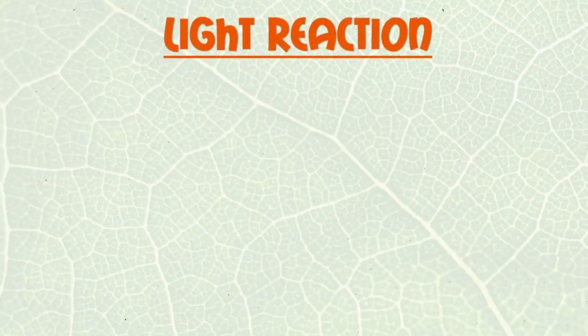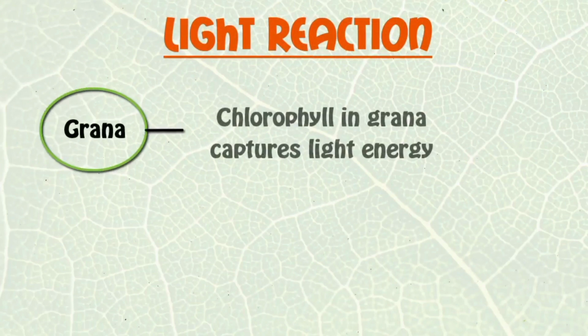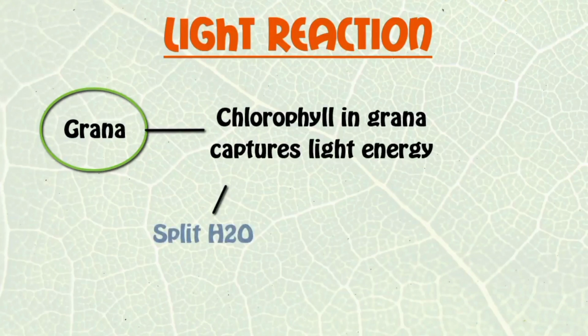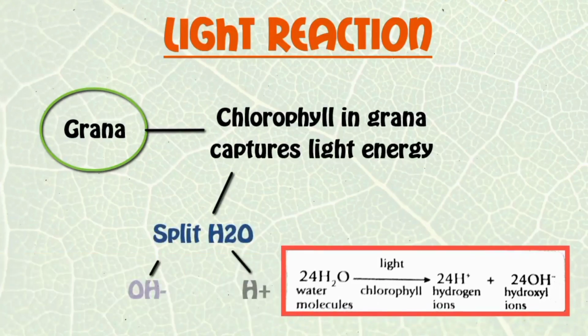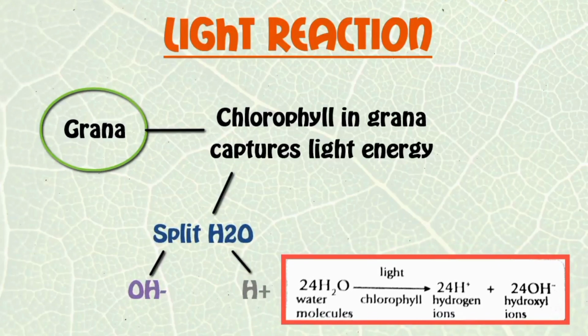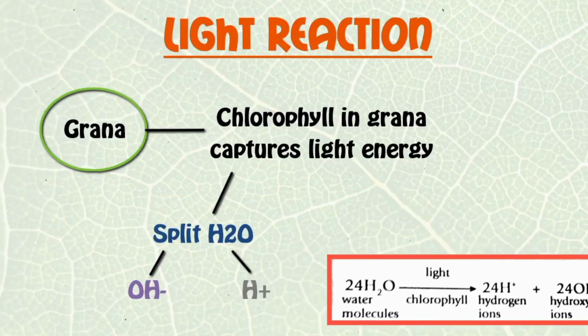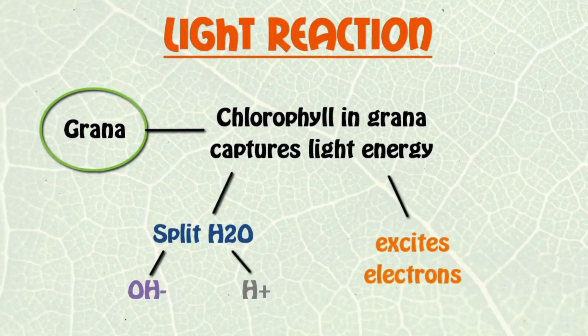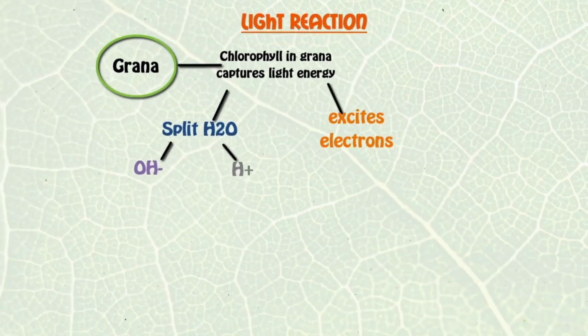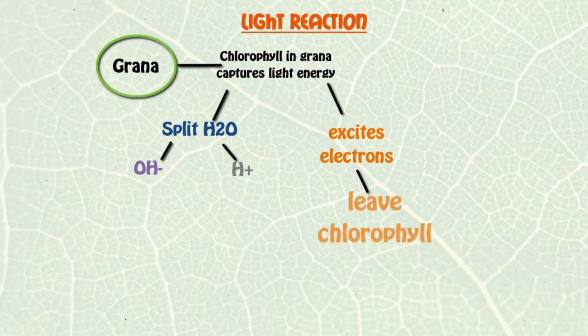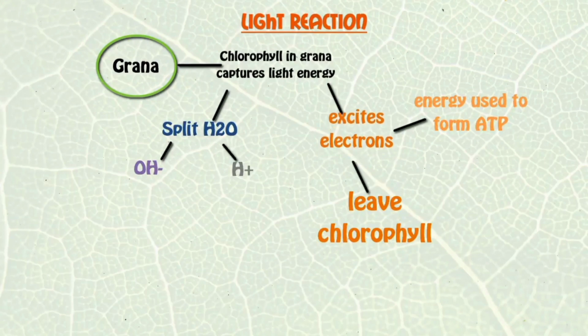During light reaction, chlorophyll in grana captures light energy. This light energy is used to split water molecules into hydrogen ions and hydroxyl ions. When chlorophyll captures light energy, it excites the electrons of chlorophyll. In this excited state, electrons leave chlorophyll molecules. The energy from the excited electrons is used to form adenosine triphosphate, which is ATP.